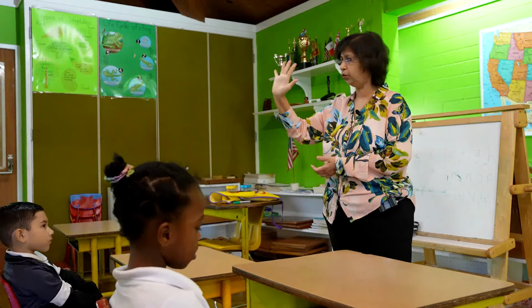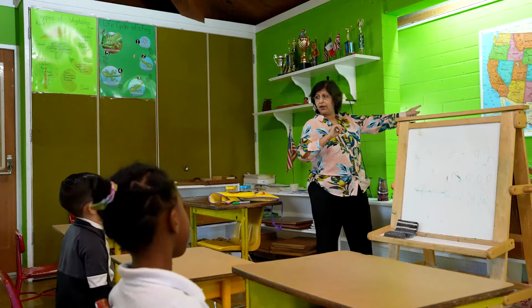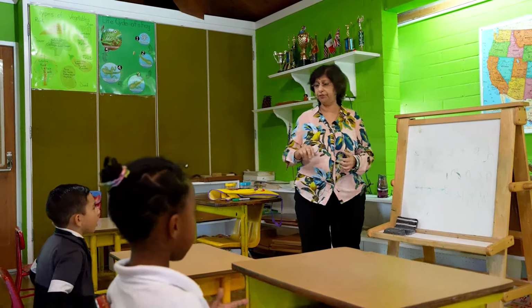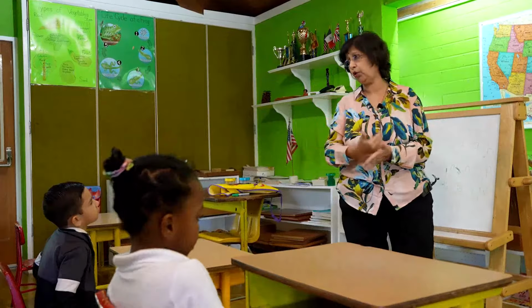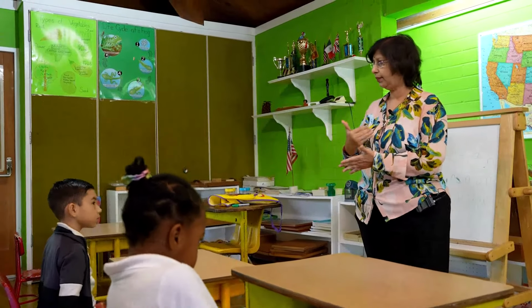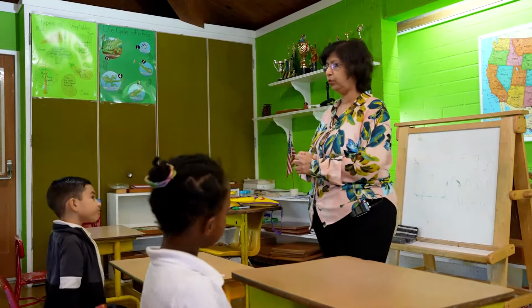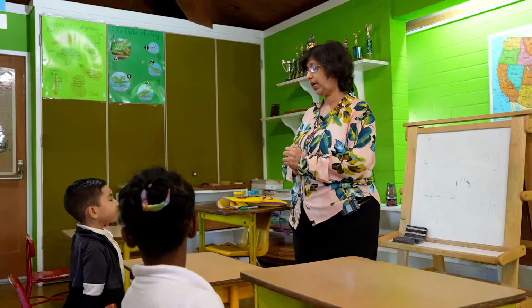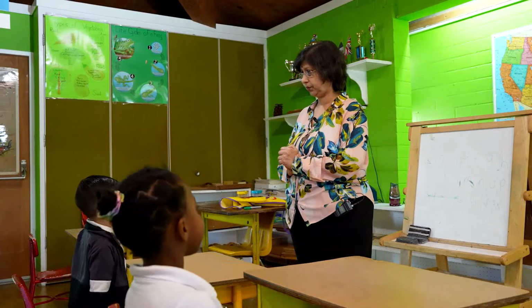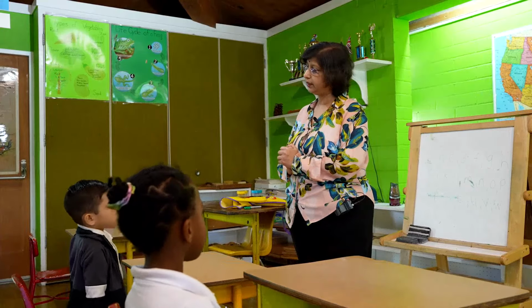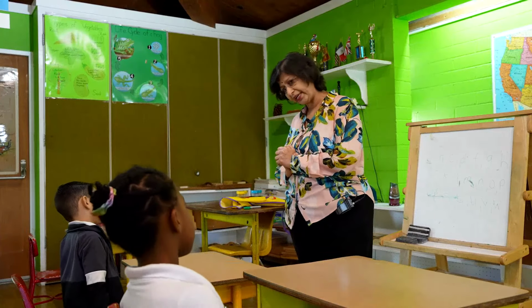Which ocean is next to California? Pacific Ocean. We are closer to the Pacific Ocean. Now tell me, where does the sun rise? East, and sets in the west.